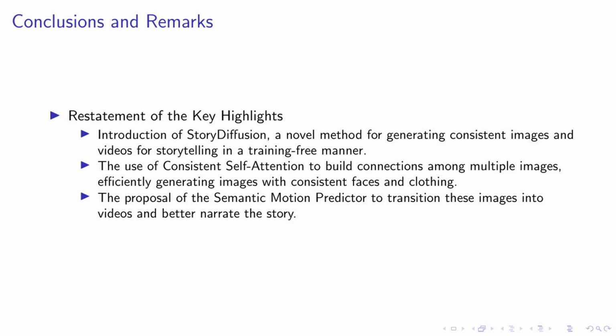Frame title: our method in detail. Itemize. Item: our approach. Itemize. Item: we divide our method into two stages. In the first stage, we use consistent self-attention to generate subject-consistent images. These images are then used as input for the second stage. Item: in the second stage, we create consistent transition videos from these images using our story diffusion method.